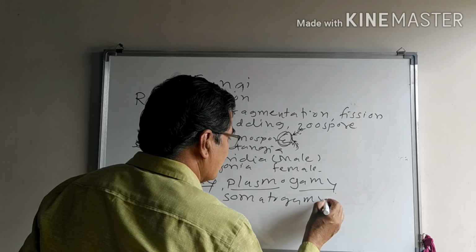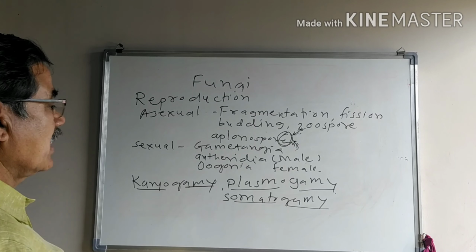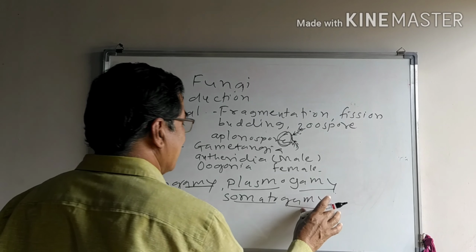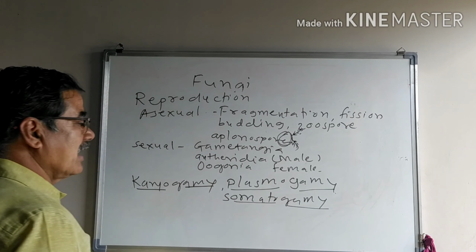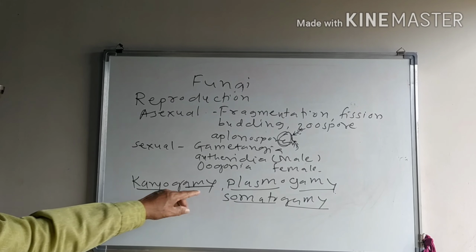And lastly, it reproduces by means of somatogamy. Soma means the vegetative thallus of the gametes. In this vegetative thallus, the reproductive structures are developed.